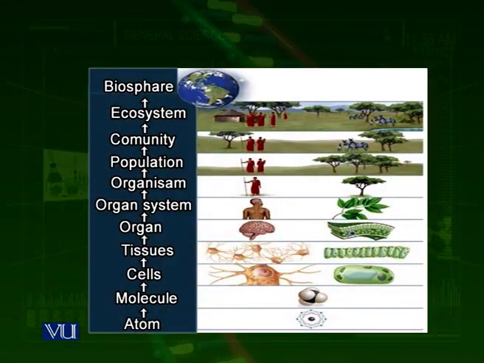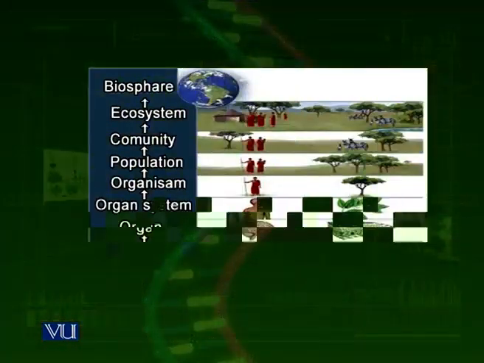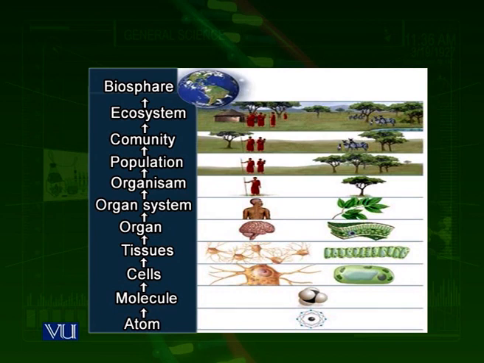Atoms make molecules. Atoms join together. They rarely live in the environment in isolation, but they live in combinations. They join together by a particular type of bonding to make molecules. Molecules make large molecules or macromolecules. Then these molecules make cells. Cells make tissues.